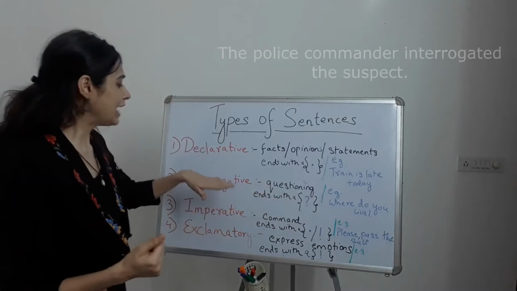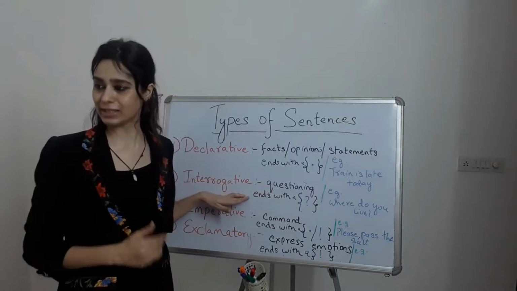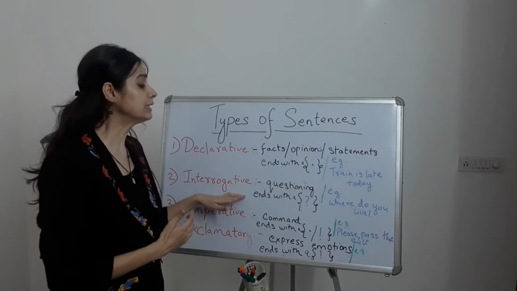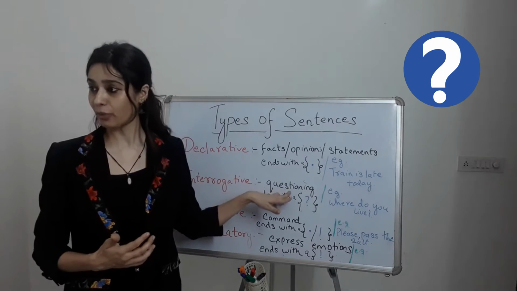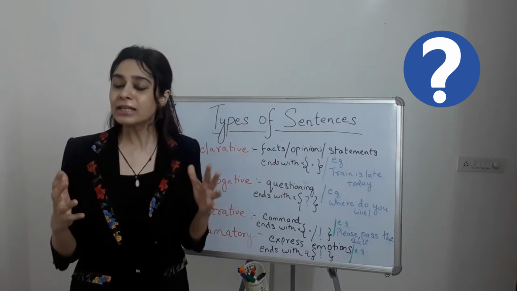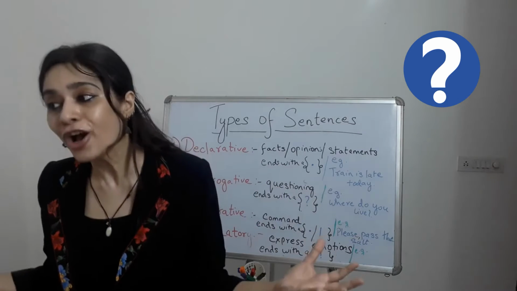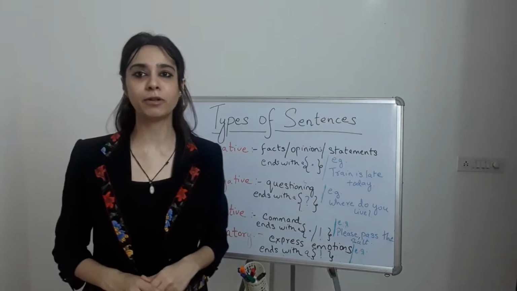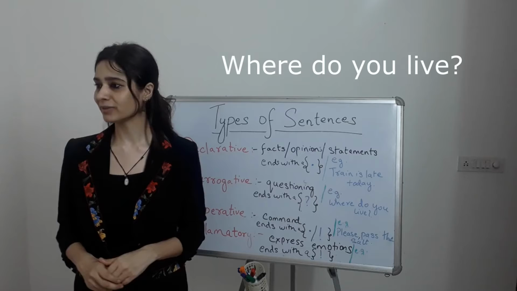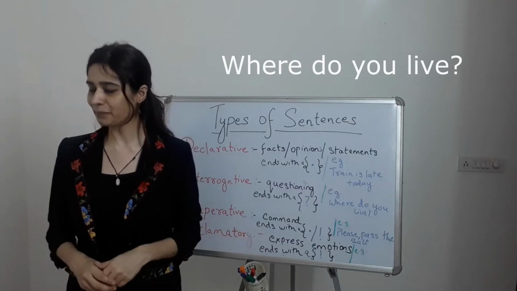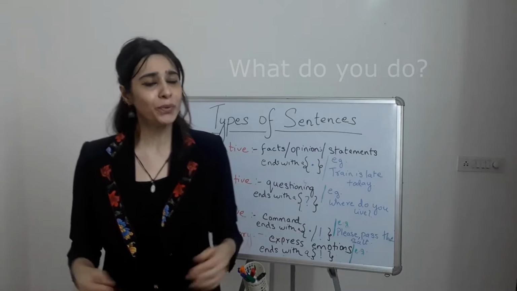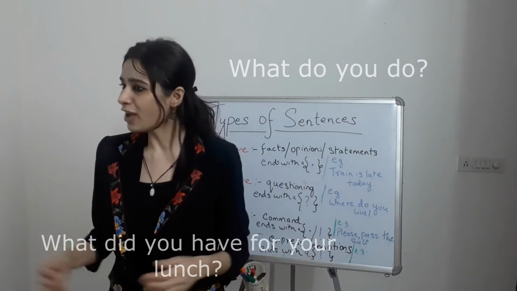Interrogative sentences are those sentences which depict a question, sentences in the form of questions. For example, where do you live? Or what do you do? Or what did you have for your lunch?